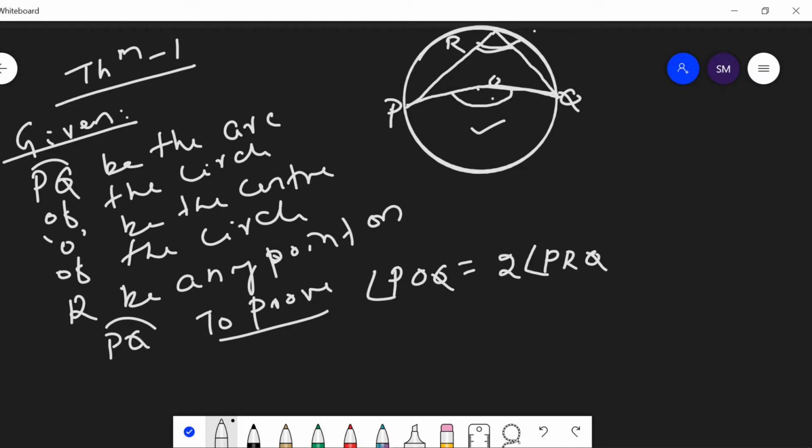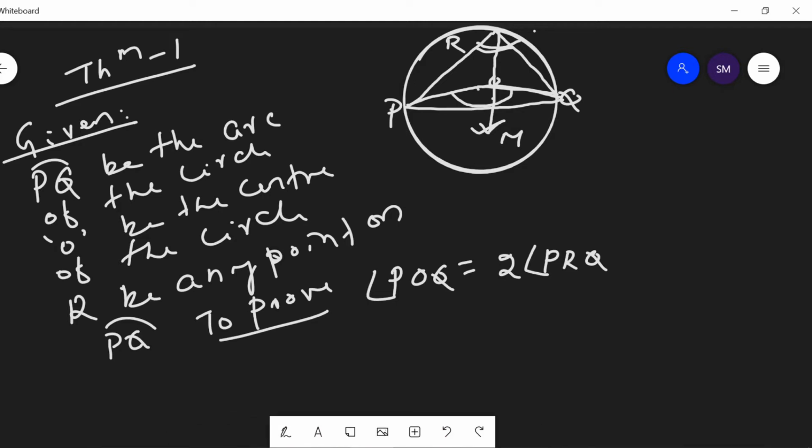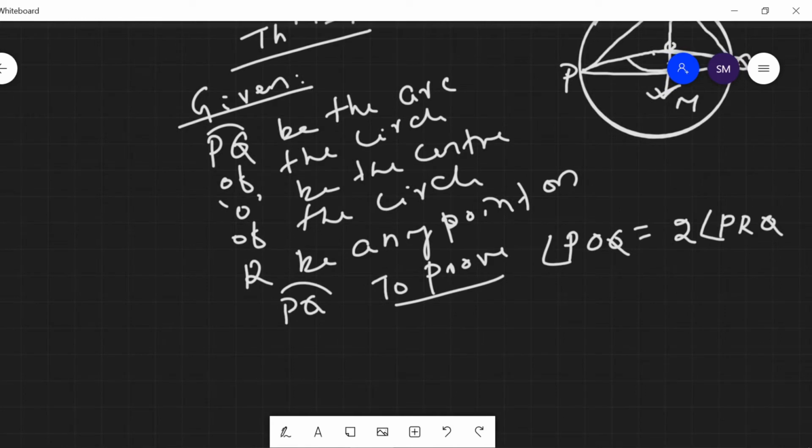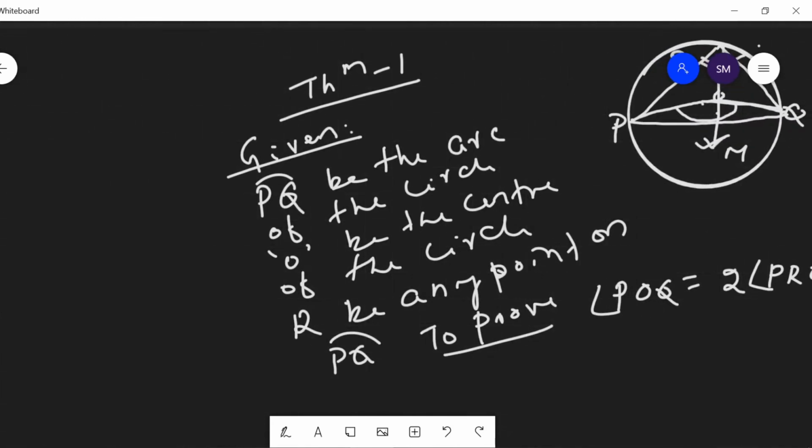Let us draw the construction. Let us join RO, which is extended to the point M. Let us join P and Q. Here, keep this here and prove. These are the given conditions. PQ is the given arc.